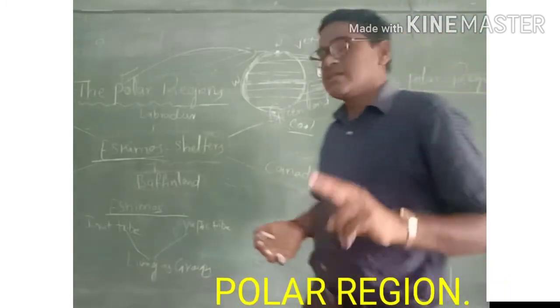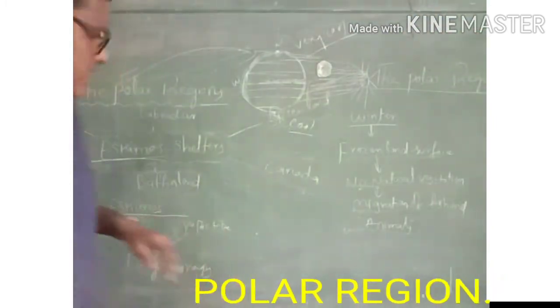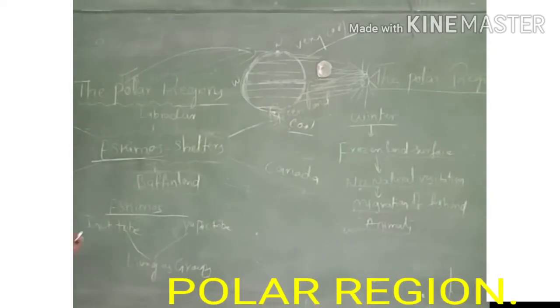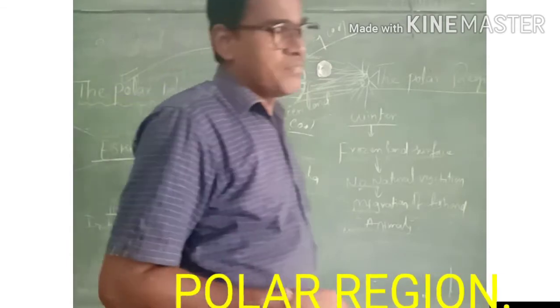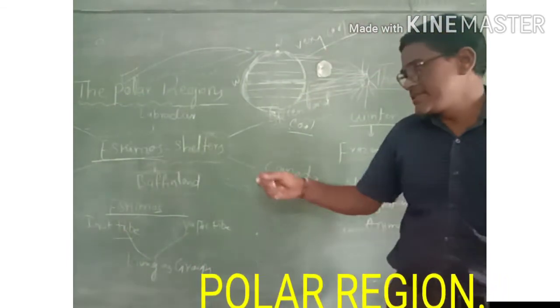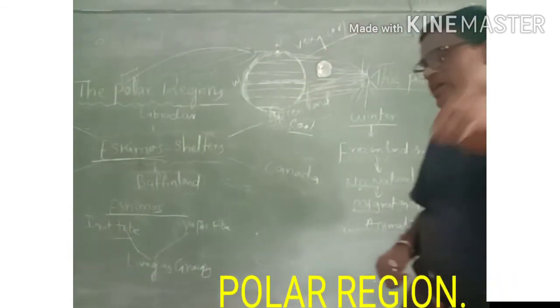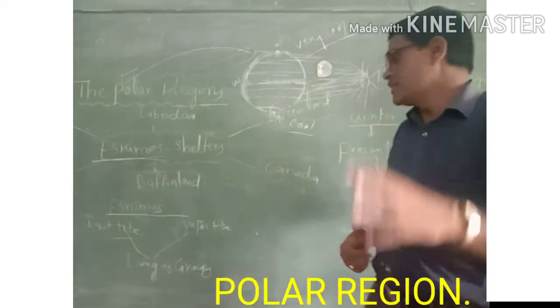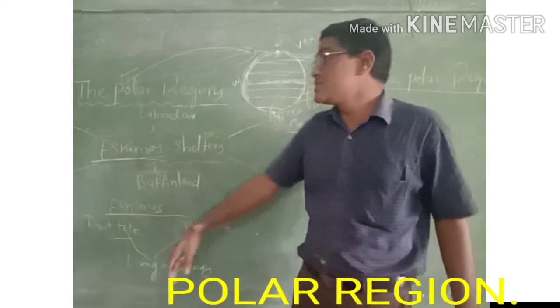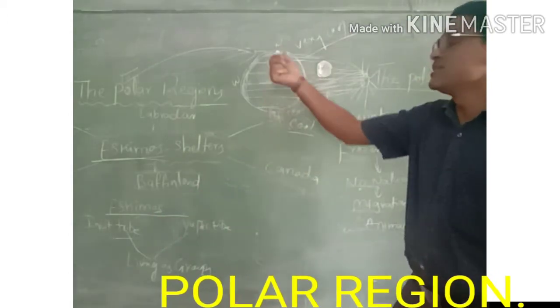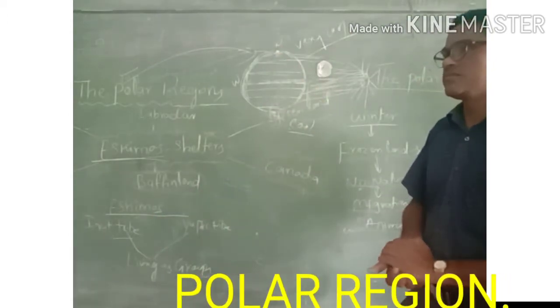In the Eskimos, there are two communities. One community is called the United Tribe. The second one is the Yupik Tribe. These two types of tribals are living in these north and south polar regions.